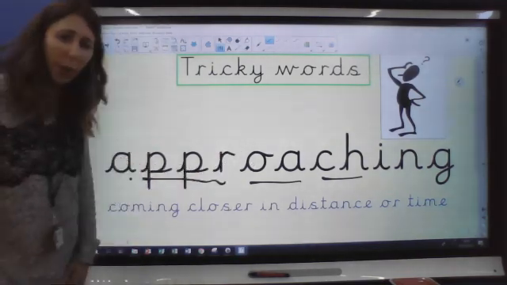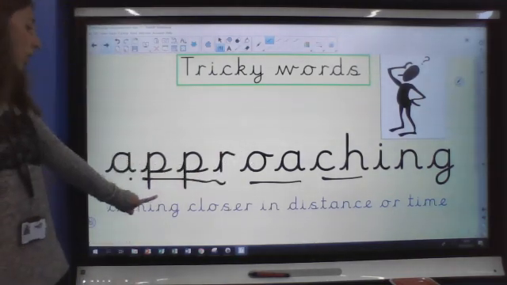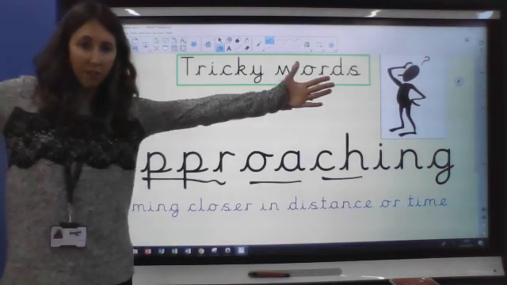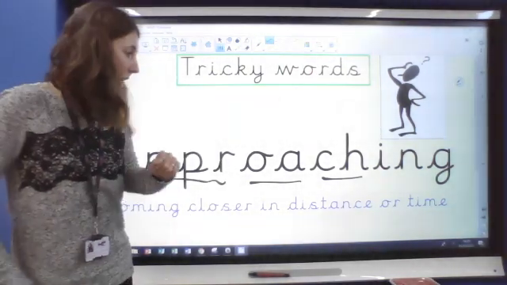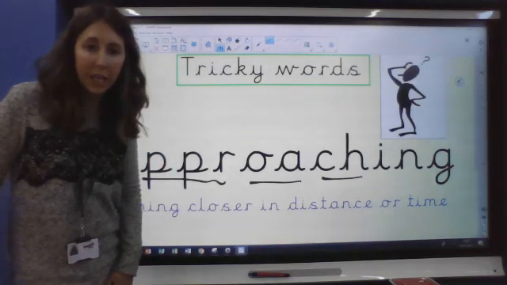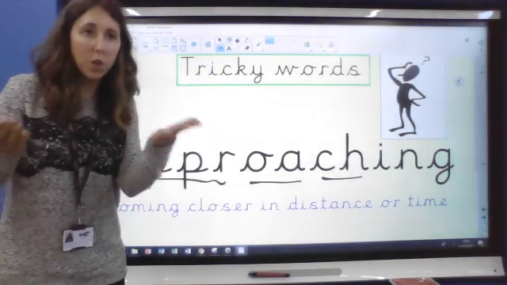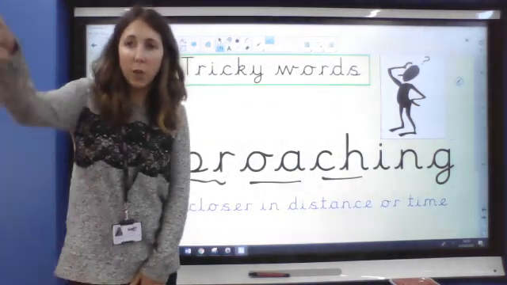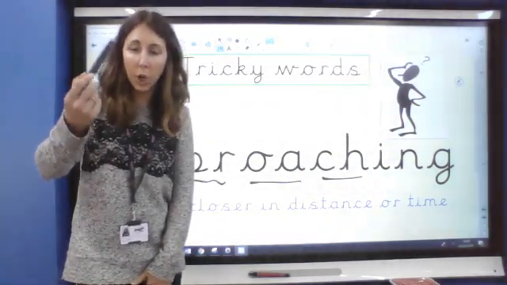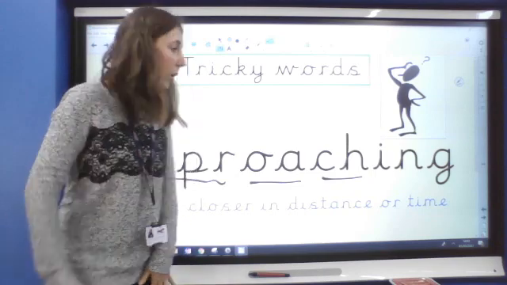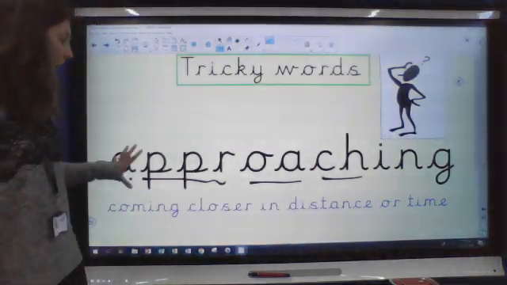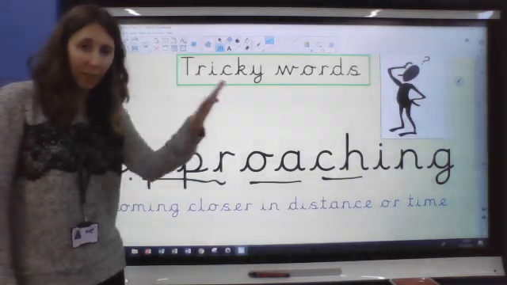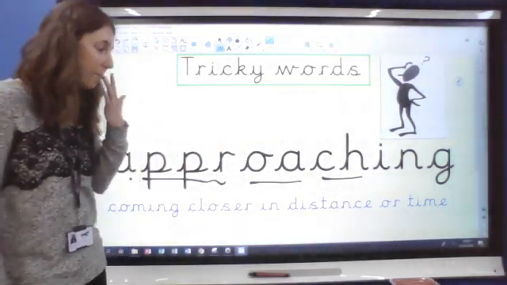Approaching means coming closer in distance, that's how far away something is, or time. So something is coming closer in distance. So if we were out and we could see somebody coming closer to us, we could say, I was out walking and there was a person approaching me. They were coming closer to me.